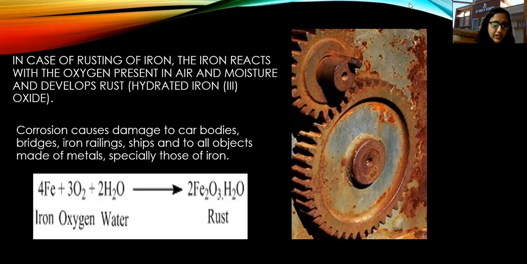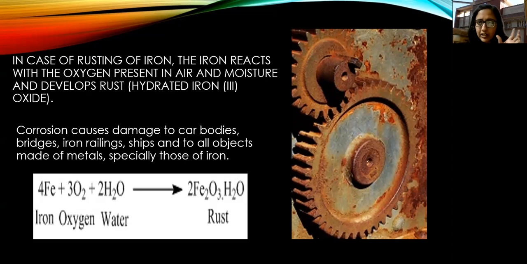See here, you can see 4Fe. This Fe is iron. This is the symbol for iron. So Fe plus O2. This O2 means oxygen which is present in the air around us. So this iron is reacting with oxygen plus H2O. H2O क्या होता है? It's water. So this iron is reacting with oxygen and water.